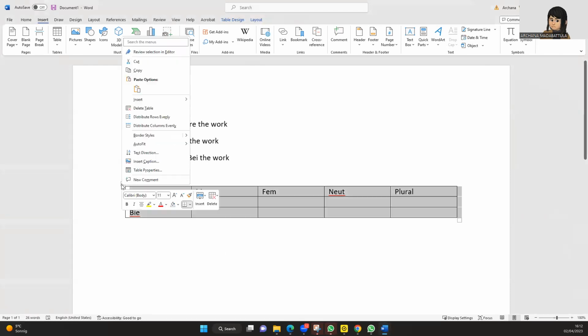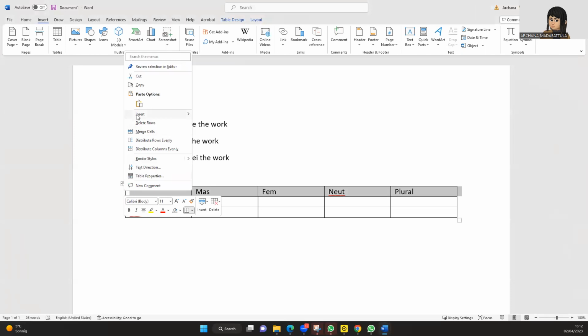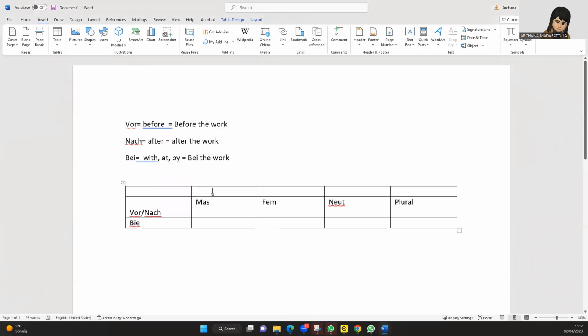Here I will take an example so that it is easier for us. Insert another column. So for this, I am taking our example as der Deutschkurs.